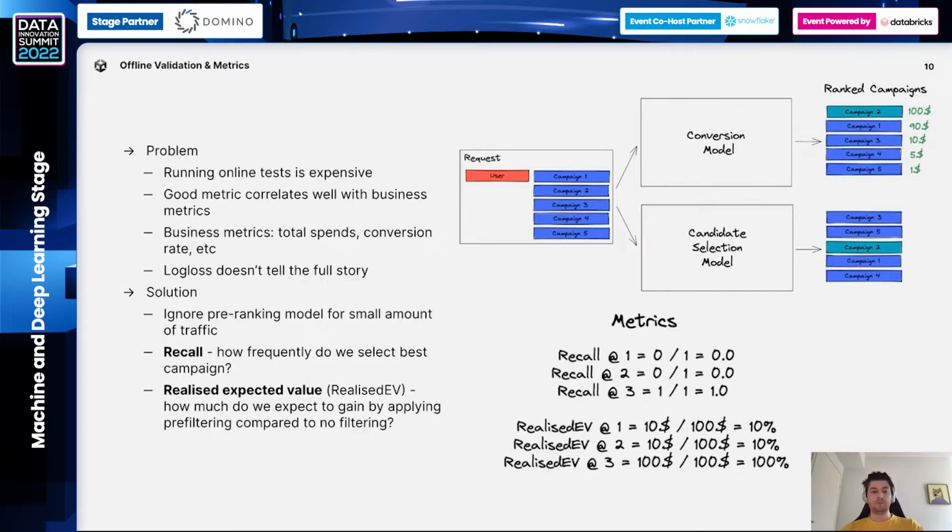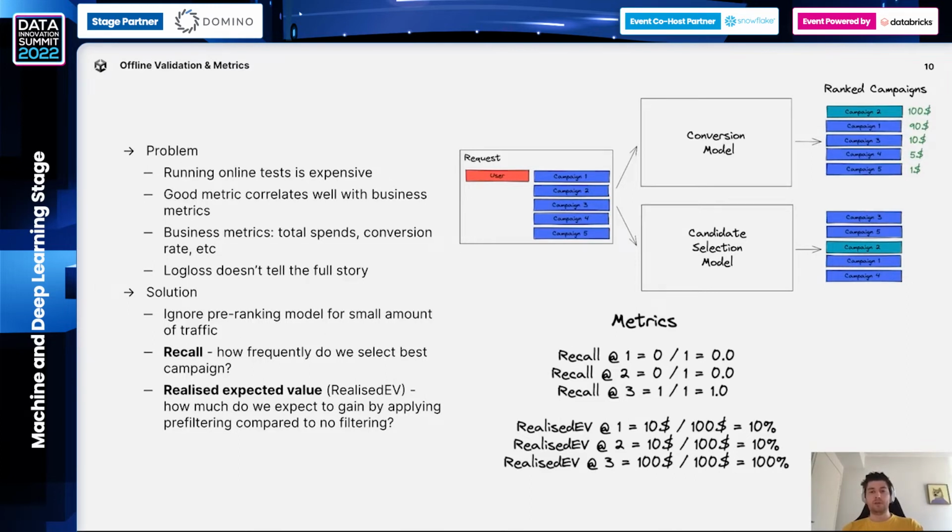Then when we look at our metrics during offline tests, we run an A/B test and we look at the same metrics that are commonly used in the A/B test in the company. So we look at number of starts, clicks, installs, conversion rates, total number of spends, etc. As I mentioned before, the premise of this model is that it should not affect the system, generally speaking. So we are trying to have either the same metrics, which in A/B test is not possible, of course, or metrics as close as possible to the situation in which we don't have a candidate selection.